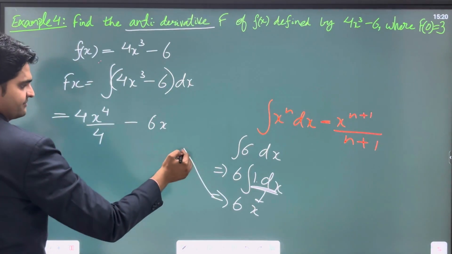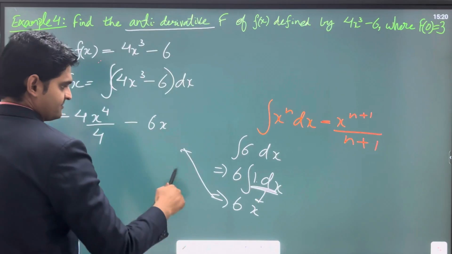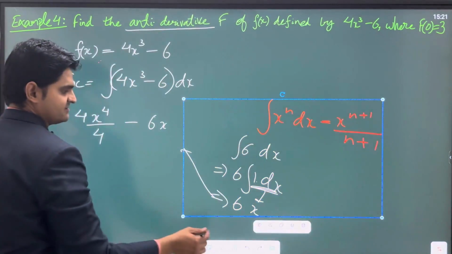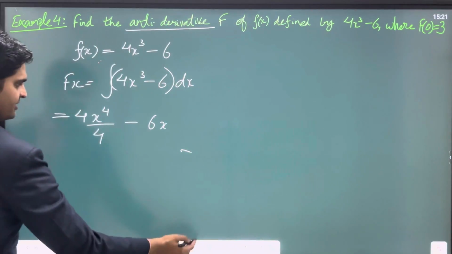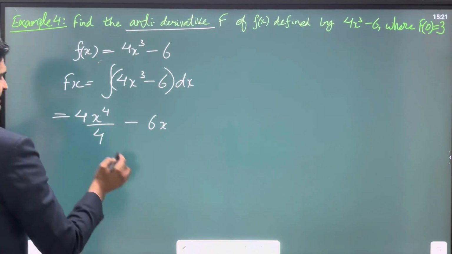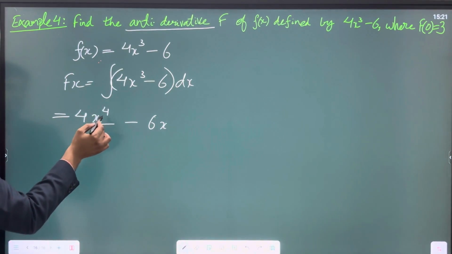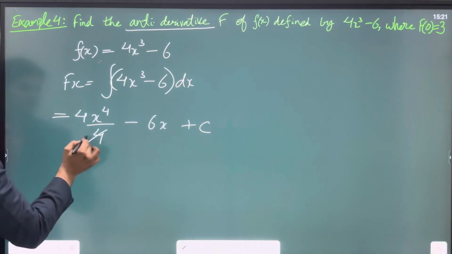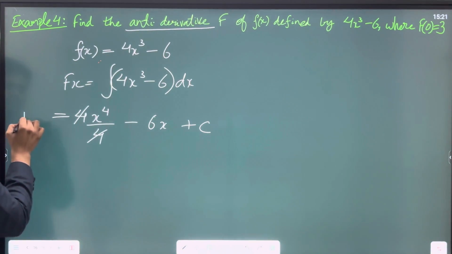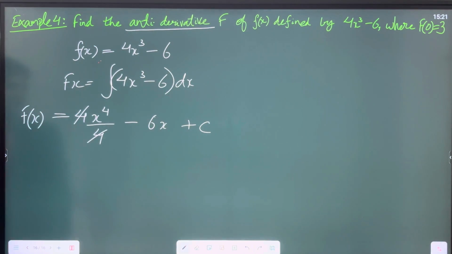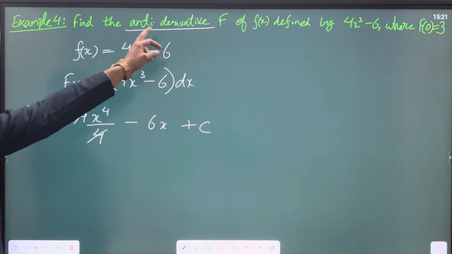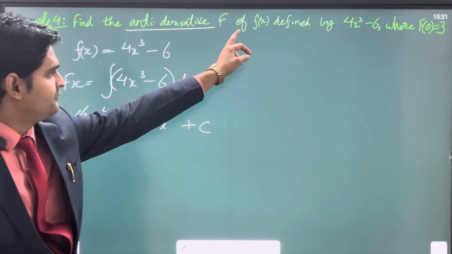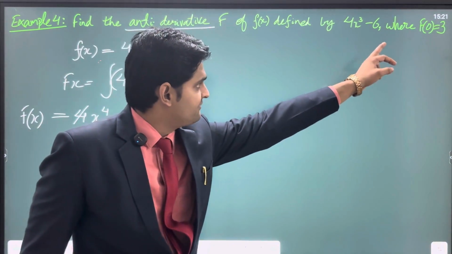That is what I have written here, right? So let's look at the final answer. The final answer of this is 4 into x to the power 4 upon 4 minus 6x, plus c. Now please understand, this is what my f of x is. Now the question told me to find the antiderivative f of x defined by this, where f of 0 is 3.